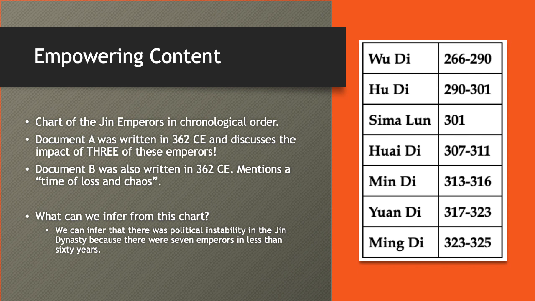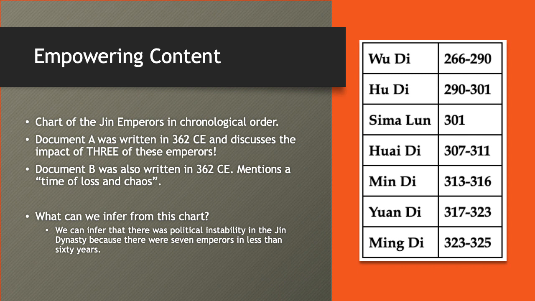With this particular chart, we do see that there's a lot less. We definitely don't have 25 emperors in like 50 years, but we still have quite a few, right? There are 7 emperors in less than 60 years, and you even have someone like Simalun there, kind of near the middle, where he only rules for a year, really. So there's also a gap there after him. That could cause some political instability or be reflective of some political instability.